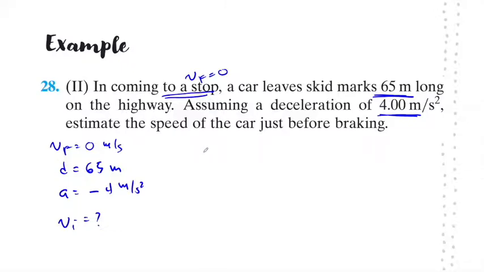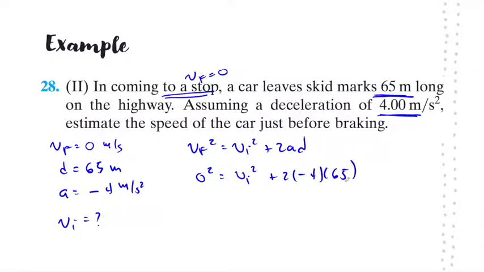So based on the information that we have here, the fastest way to solve this is by using this formula right here. vf squared is equal to vi squared plus 2ad. 0 squared is equal to vi squared plus 2 times negative 4 times 65, which means that vi squared is equal to 520, which means that the initial velocity is equal to plus or minus the square root of 520, which is 22.8.